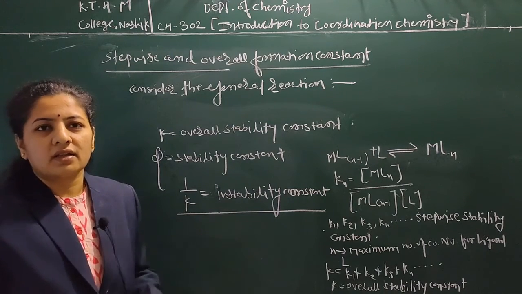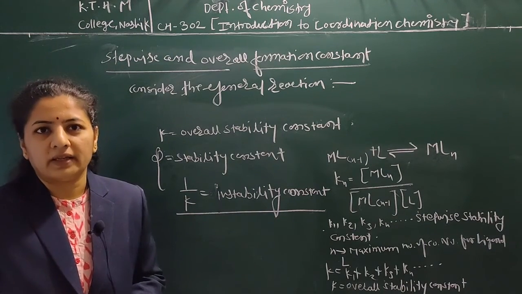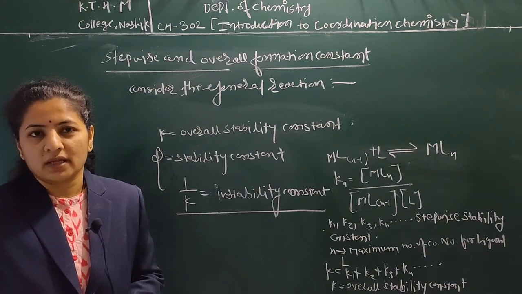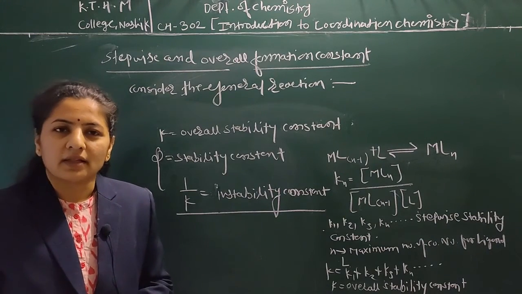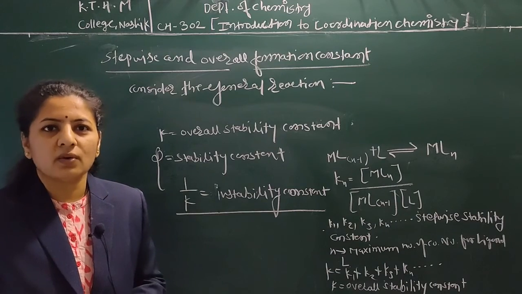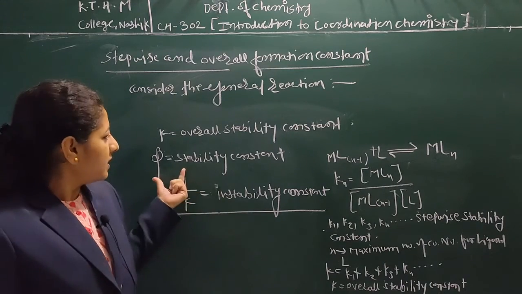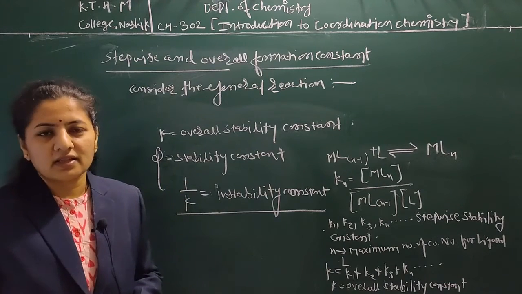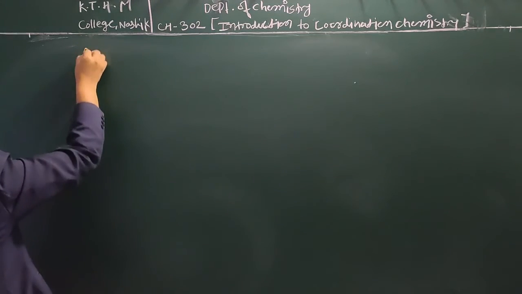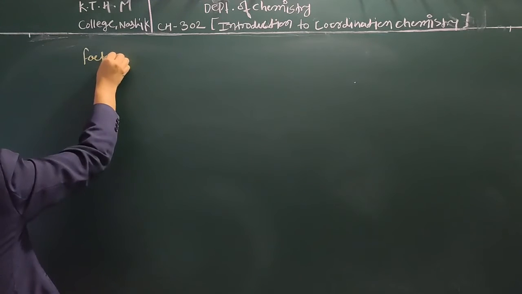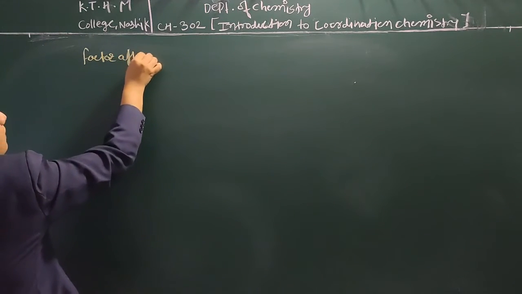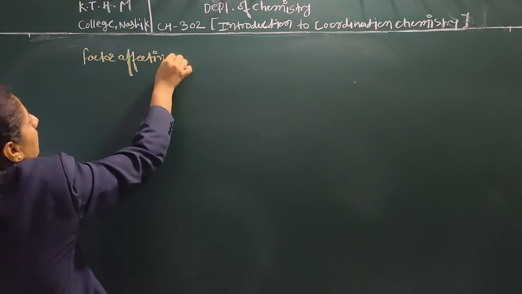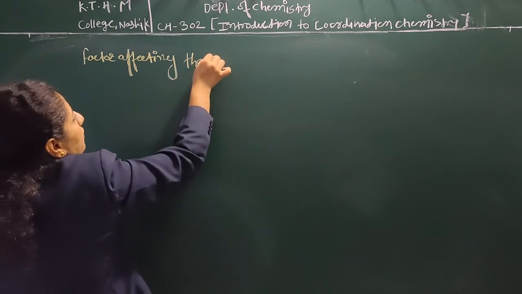So let's discuss the factors affecting the stability of complexes. As we know, as the value of K, the overall constant, increases, the stability of the complex increases.